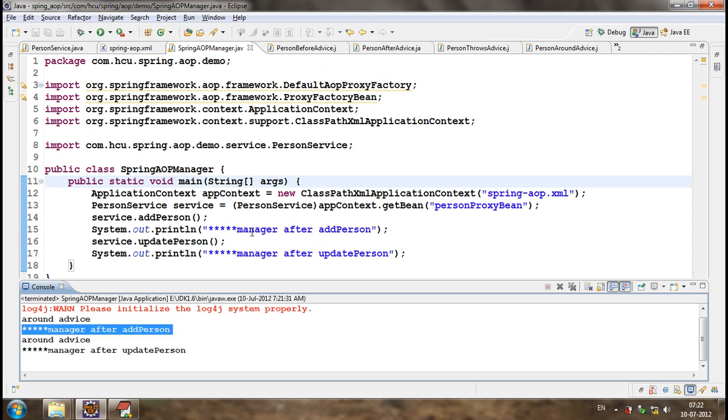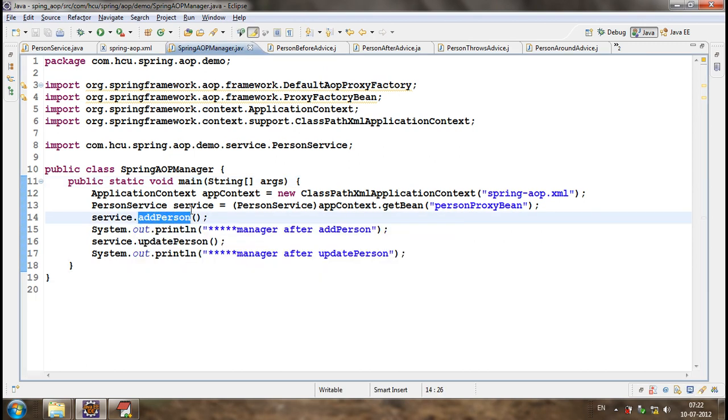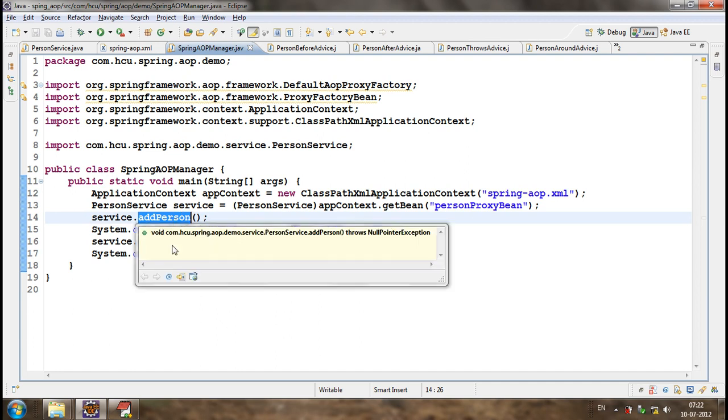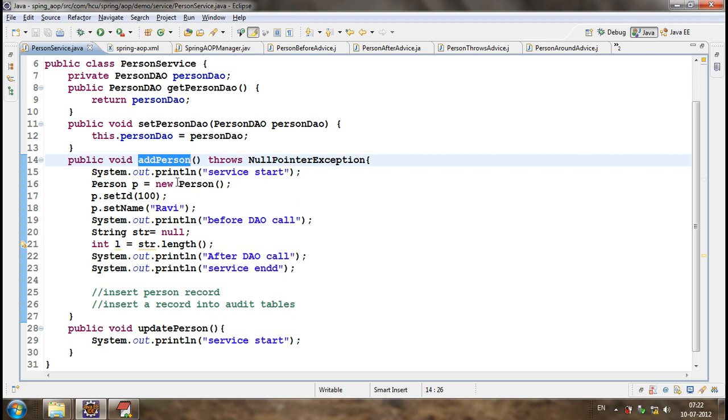Where is the manager after add person? In the manager. It will be a little bit confusing, I'll explain it in detail. From the service, we are executing the add person method through the person service. Let me go to the add person. We have placed system out service start, before DAO call, after DAO call, and service end.